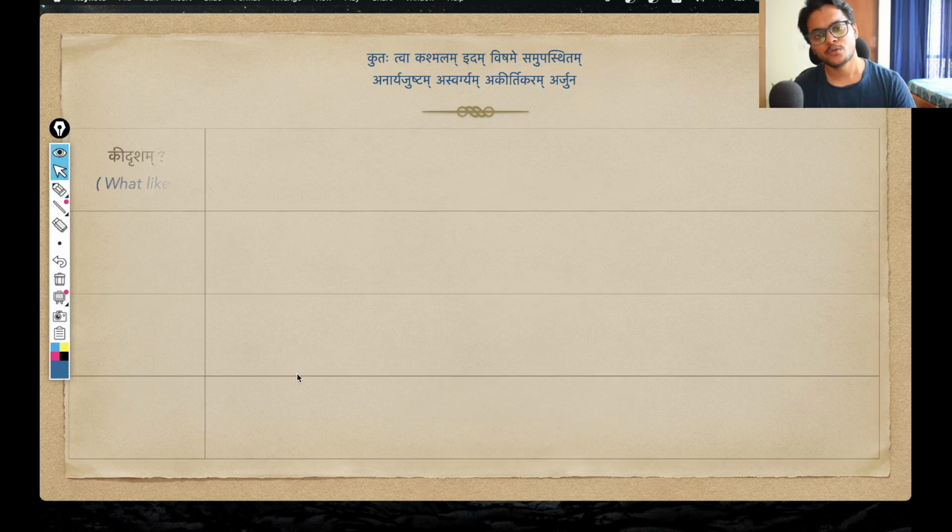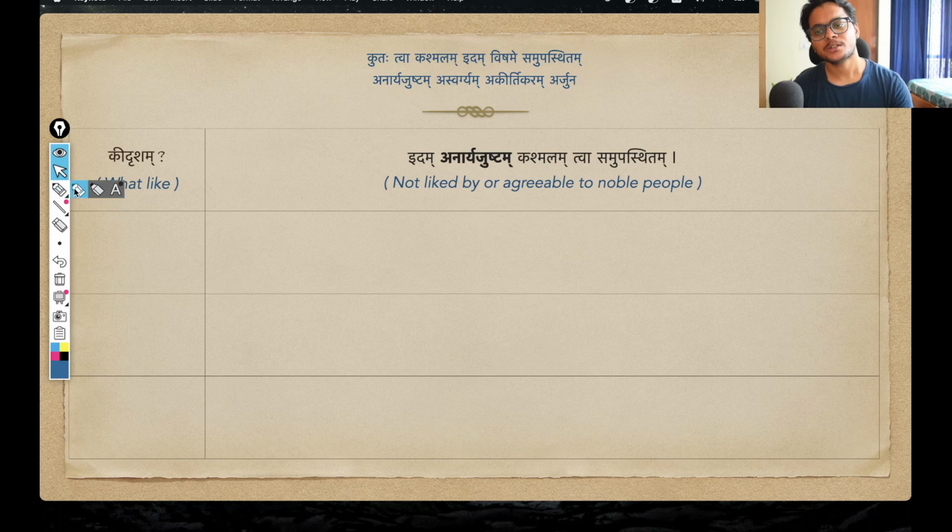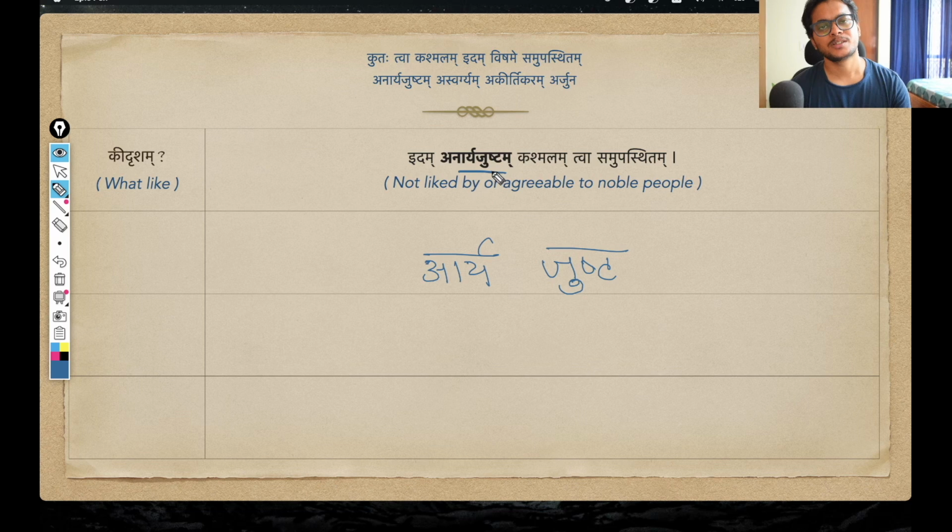And if we move on, now what we see is all the different adjectives that Shri Krishna has used to describe this weakness. Starting with, that is why I'm asking this question, kidrisham. What like? How is this weakness described in the shloka? And the first adjective we get is anarya justam. That means something that is not liked by or agreeable to noble people. Anarya justam, that is the meaning of this word. Let us understand this word now. This anarya justam is like a samas.